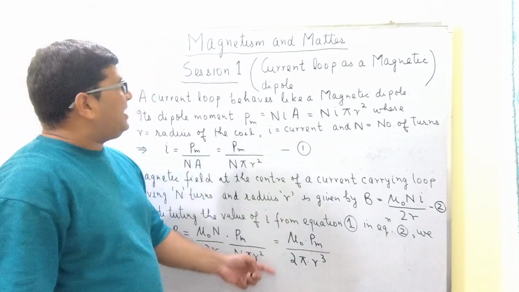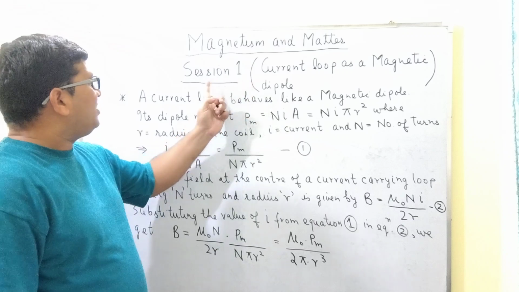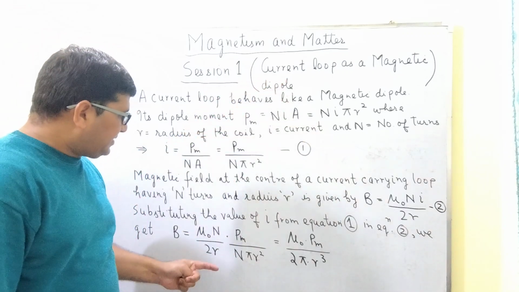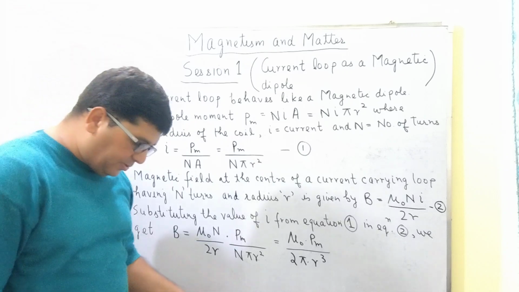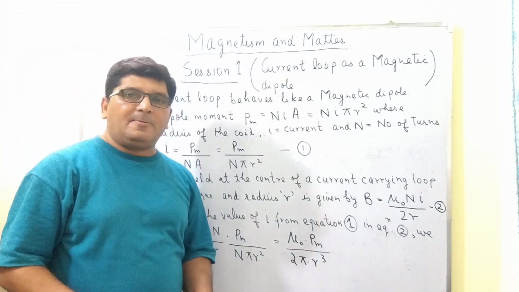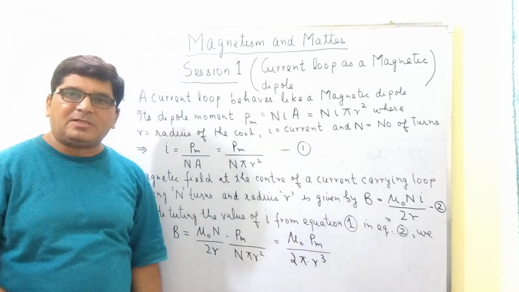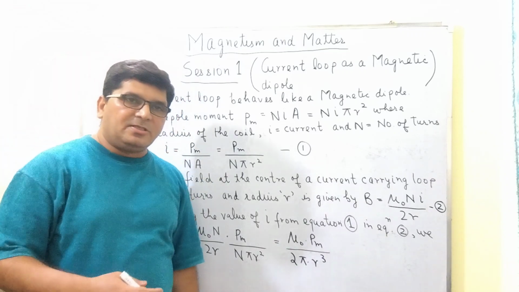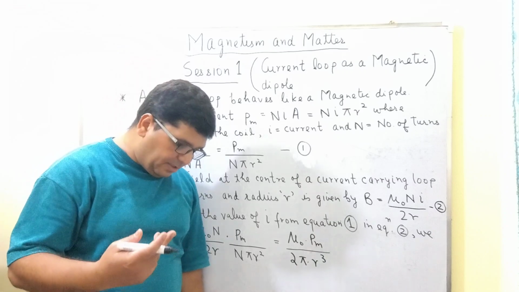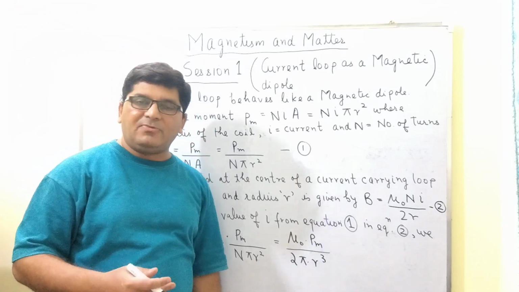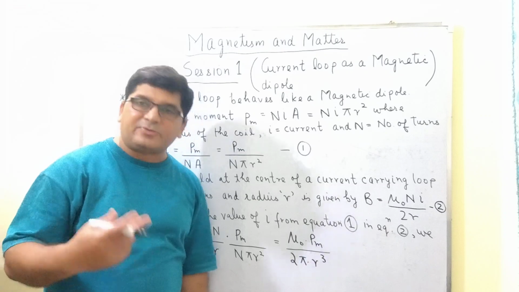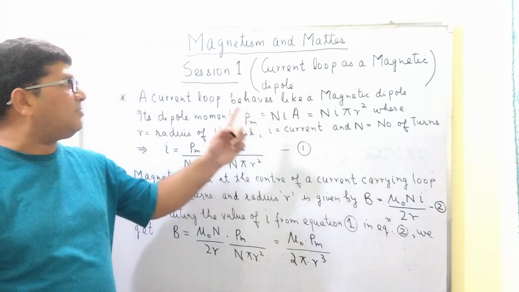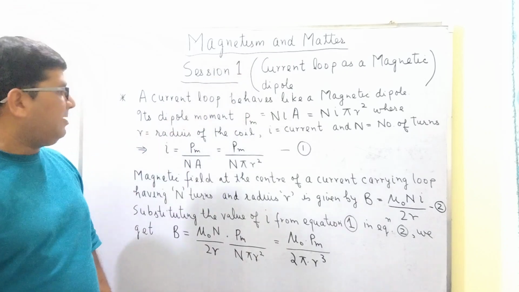So this is all I have for this session, the topic of a current loop as a magnetic dipole. In the next session we will be discussing the bar magnet, and thereafter the magnetic field lines and the Earth's magnetism, the magnetic behavior of materials, the hysteresis curve, and the electromagnets. These are the key topics which will be discussed in the chapter of magnetism and matter.